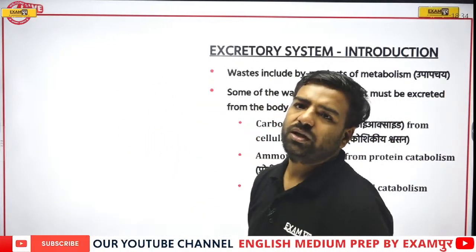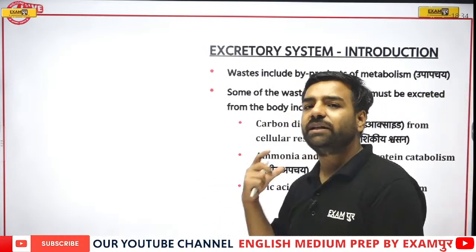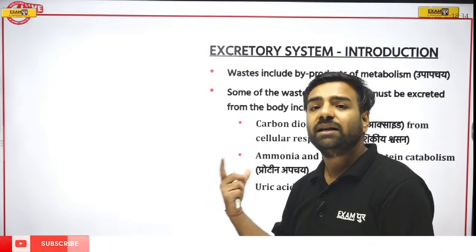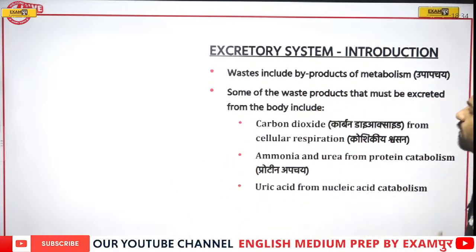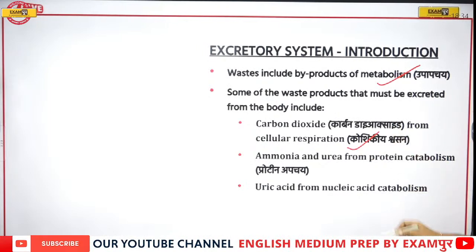So Abhishek, you are absolutely correct. Our body is releasing urea, where ammonia is generated, no doubt, but it is actually converted into urea by the liver. Now, waste includes byproducts of metabolism. Some of the waste products that must be excreted from the body include carbon dioxide from cellular respiration, ammonia and urea from protein catabolism, and uric acid from nucleic acid catabolism. So these are the things.